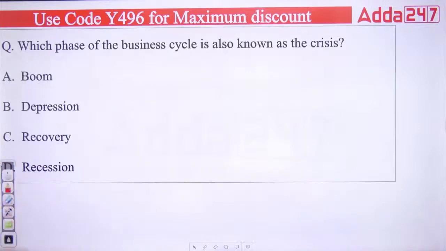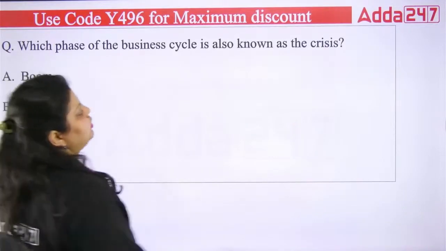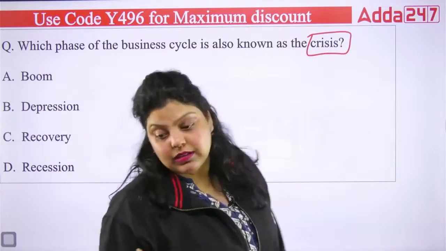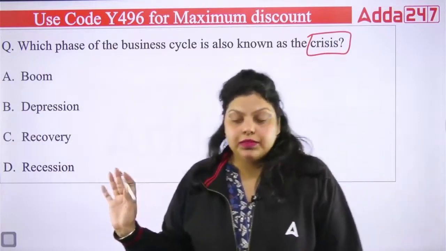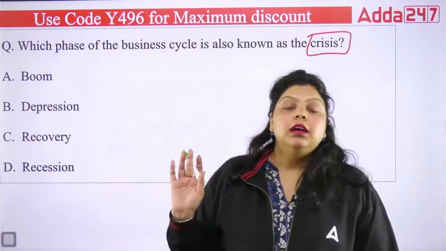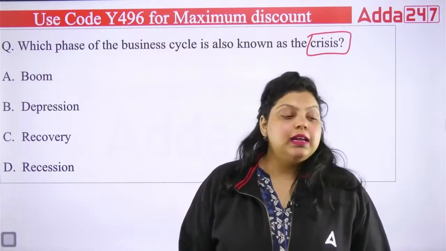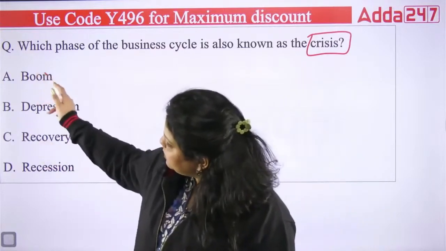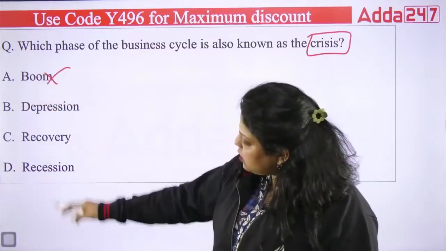Next question. Which phase of the business cycle is also known as a crisis? Now what is a crisis? You can simply understand that the demand is declining. There is a crisis, it means there is high unemployment, and this will happen when there is no demand. And if there is no demand, it cannot be a boom. Okay, it cannot be recovery.